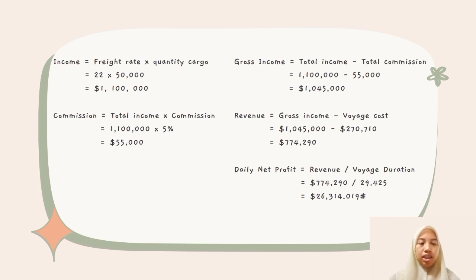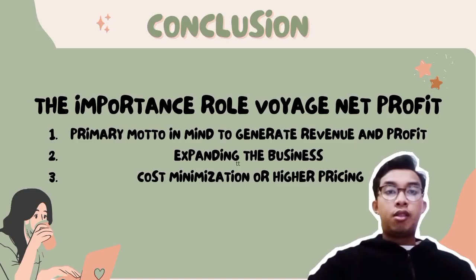Next, we calculate the daily net profit. The formula is revenue divided by the voyage duration, which is 774,290 divided by 29.425 equal to $20,314.019.